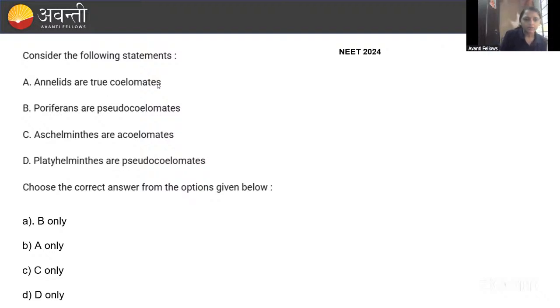Annelida are coelomates. They are given the options, which is the correct one? Annelids are true coelomates. That is correct. Poriferans are pseudocoelomate. No, guys. They don't have any coelom, right? They are acoelomate. Aschelminthes are pseudocoelomate. Then coming to the Platyhelminthes, these are acoelomate, right? This is also wrong. Which is the correct answer? Only B is the correct answer.